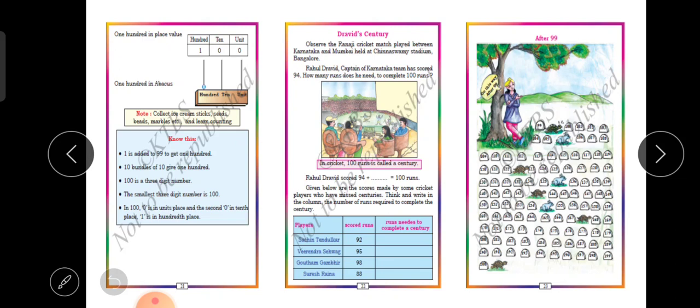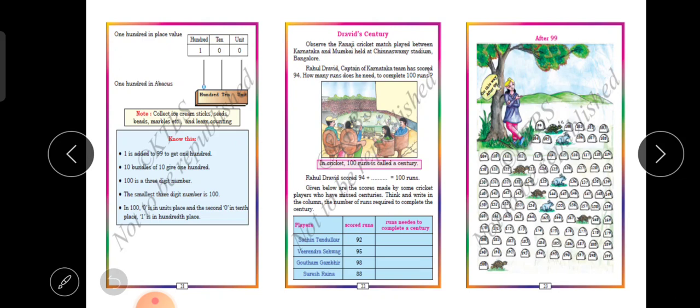Again, remove all your fingers, keep the 10 fingers open. Now tell, count from this thumb: 93, 94, 95, 96, 97, 98, 99, 100. Where do you come? You have reached the left hand middle finger. So how many numbers are there? 8. So 8 runs are needed to complete a century.